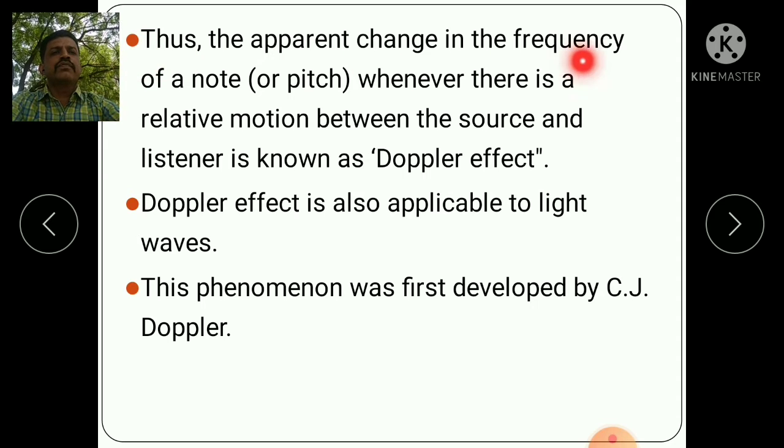Thus, the apparent change in the frequency of a note or pitch whenever there is a relative motion between the source and listener is known as the Doppler effect. The Doppler effect is also applicable to light waves. This phenomenon was first developed by C. J. Doppler.